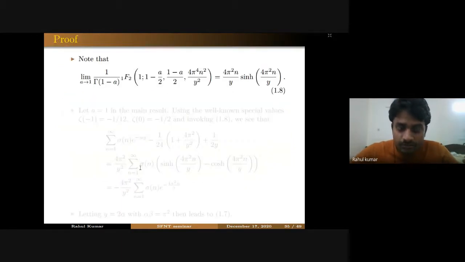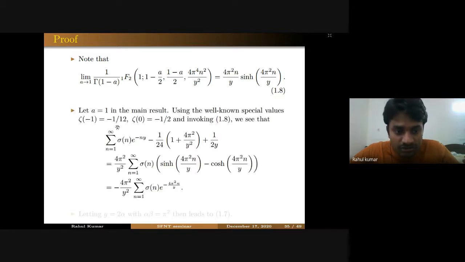If you take a tends to 1, there was 1F2, right? So if you take a tends to 1, you will get the hyperbolic sine function. And if you use the special values of beta functions, then you can see that you are getting hyperbolic sine and hyperbolic cosine functions on the right hand side. And if you use the exponential definition of the hyperbolic sine and hyperbolic cosine functions, you will have the sum over n of exponential of minus 4 pi squared n over y. And if you take y equal to 2 pi and alpha beta equal to pi squared, that will lead to